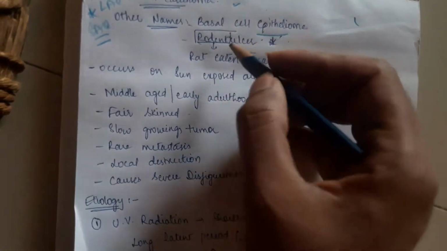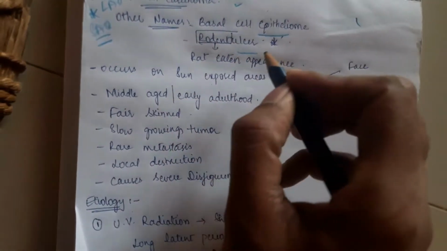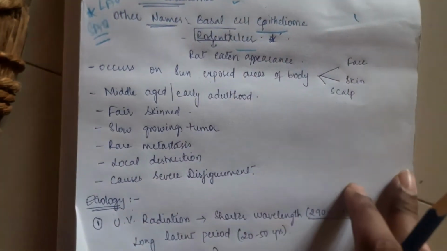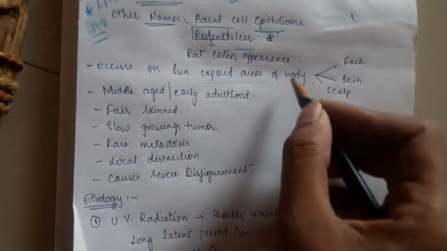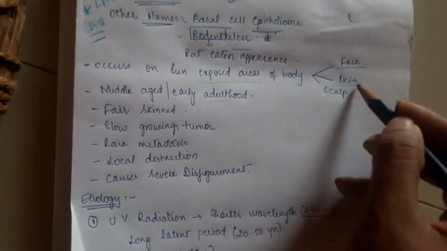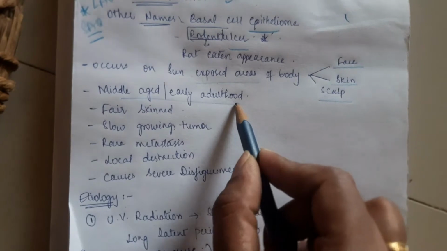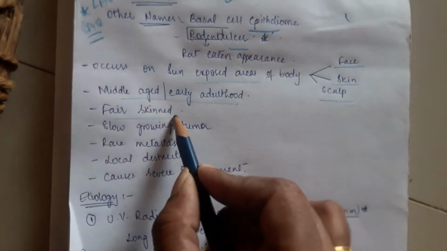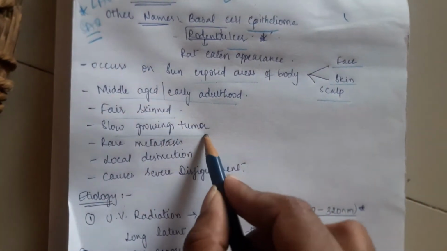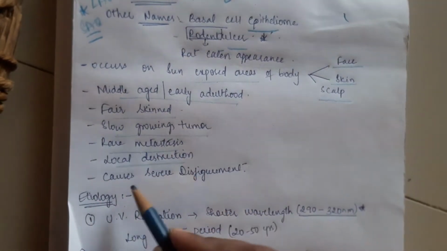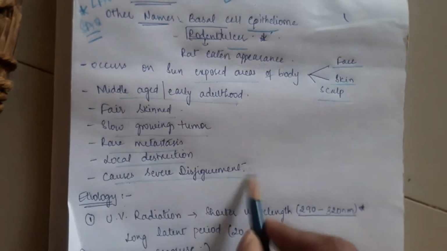Why rodent ulcer? Rodent means rat-eaten appearance. The lesion has the rat-eaten appearance, hence it is known as the rodent ulcer. And it occurs in the sun-exposed areas of the body, especially face, skin and scalp. It occurs mostly in middle-aged or early adulthood, in fair-skinned persons, and is a slow-growing tumor with rare metastasis. It has local destruction and causes severe disfigurement.